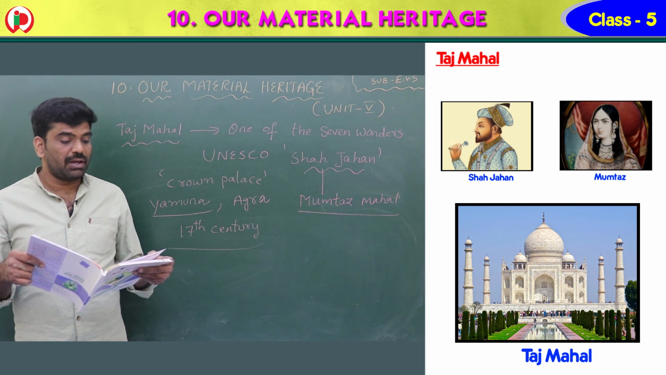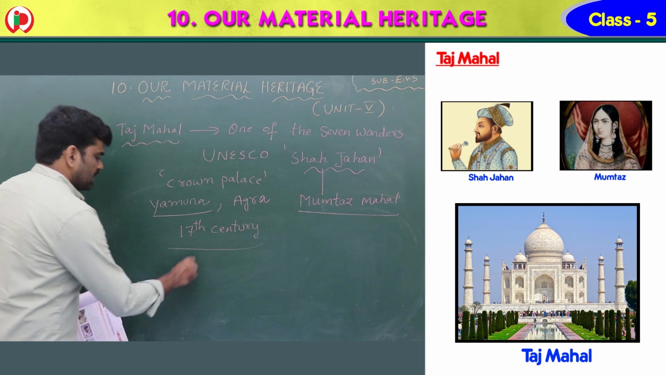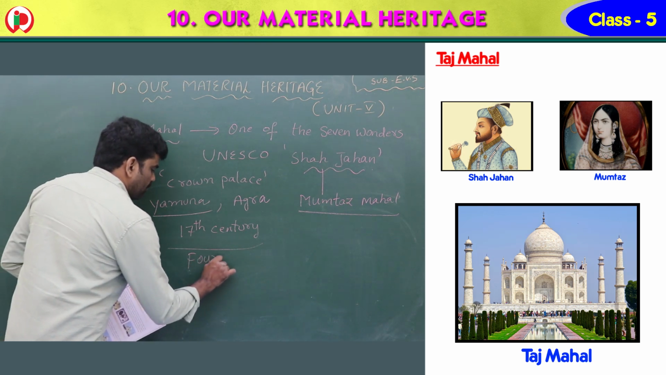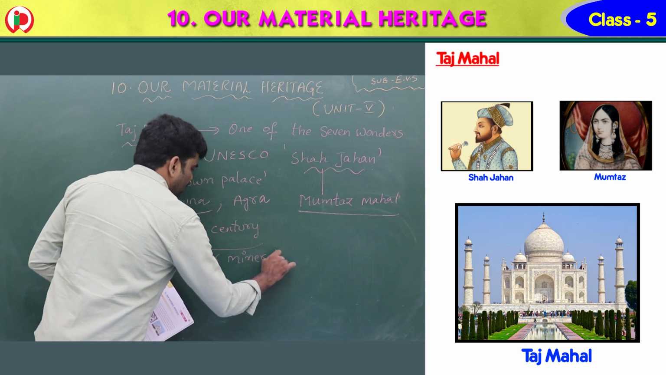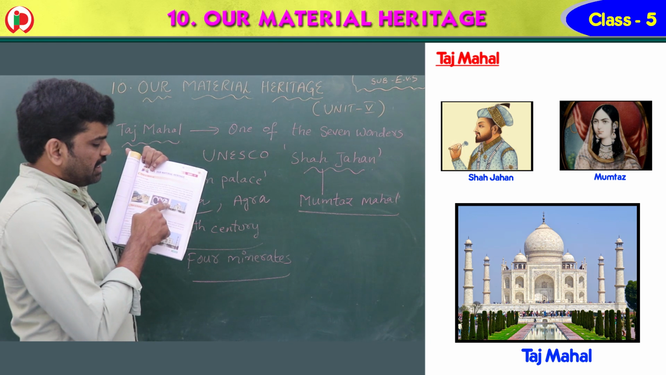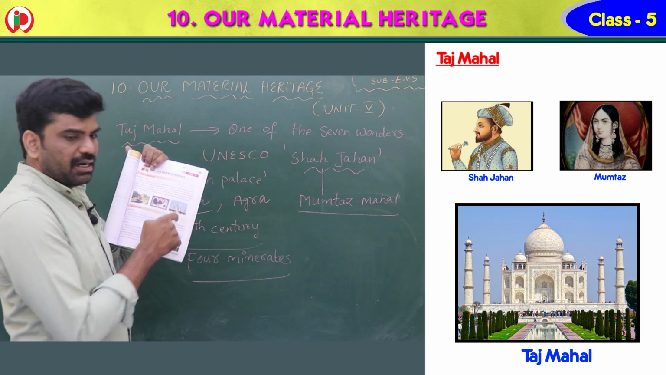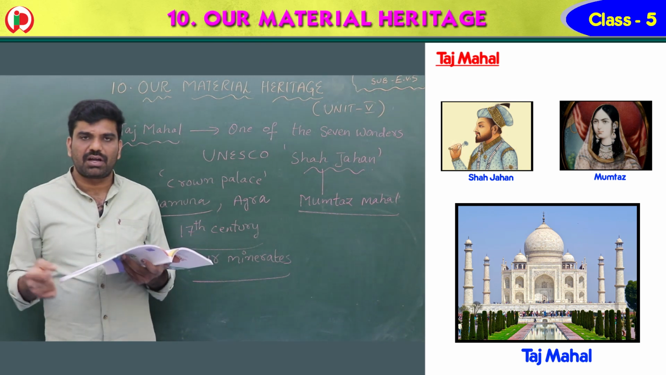It has 4 minarets at the 4 corners. 4 minarets are there, children. How many minarets? 4 minarets in the 4 corners. First minaret, second minaret, third minaret, and fourth minaret.